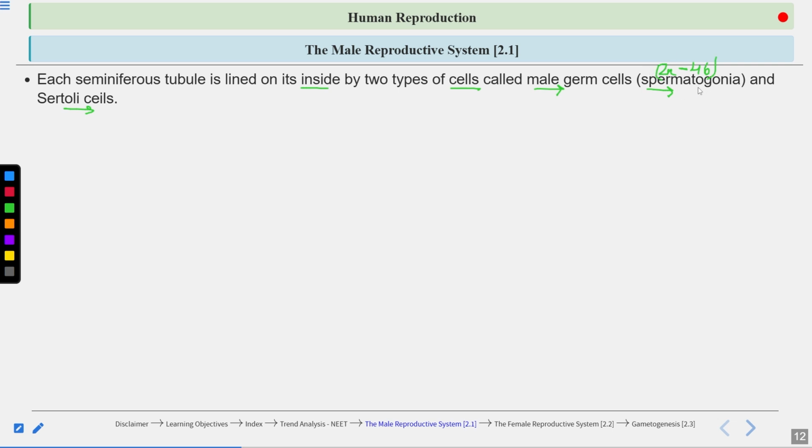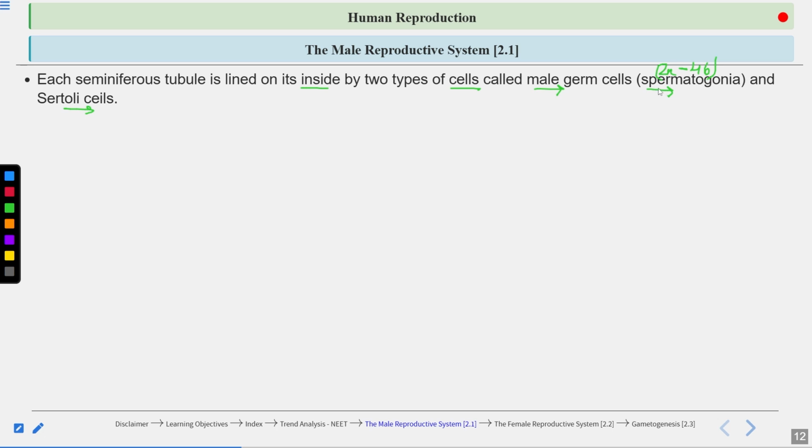Now these spermatogonia are like stem cells because they can increase their number by mitosis. They can also differentiate to form the primary spermatocyte.